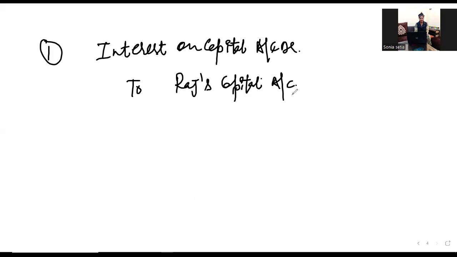Hope everyone is clear with the journal entries, that why we have debited interest on capital. I have told you so many times how we pass the journal entries. Again, if you're not clear, I'm repeating, because interest is an expense for the firm, that's why we have debited this, right? So interest on capital account debit and to Raj's capital.